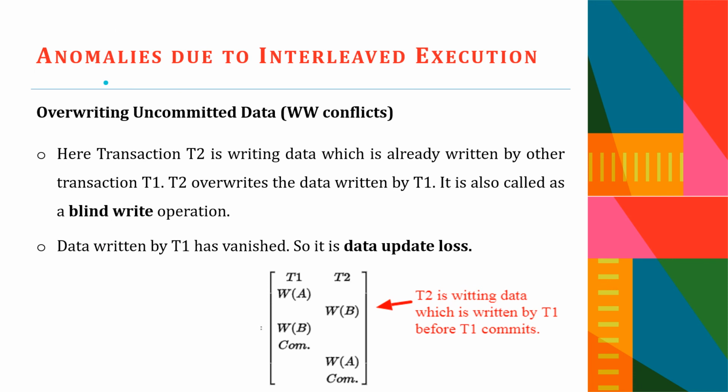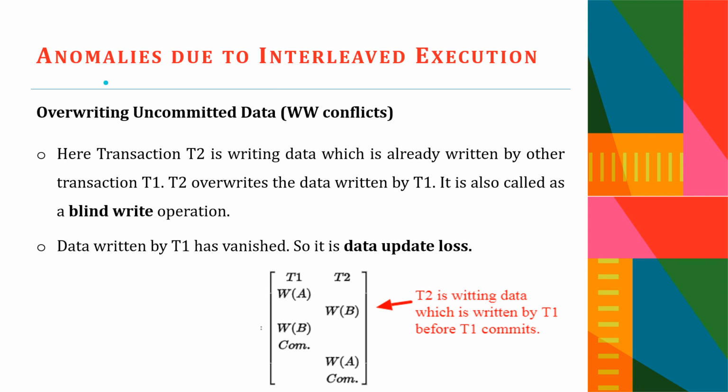Now let's look into the third type of anomaly, the write-write conflict, also called overwriting uncommitted data. We have two transactions, T1 and T2. Here, transaction T2 is writing data which was written by T1, and T1 is not yet committed. T2 overwrites the data written by T1, and this is called a blind write operation.